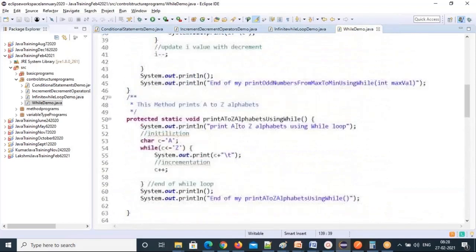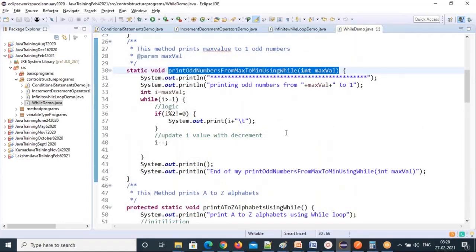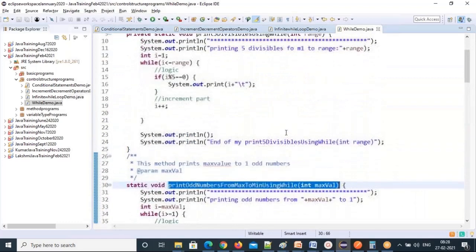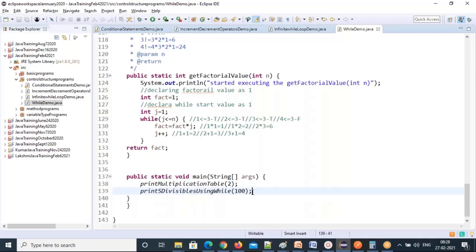Next, what is the next method? Print odd numbers from max to minimum, right? I think I have given another example for you, that is even numbers. So how many examples have I given? How many exercises have I given? 2, sir. 2 are. 4. 4, sir. Sorry.